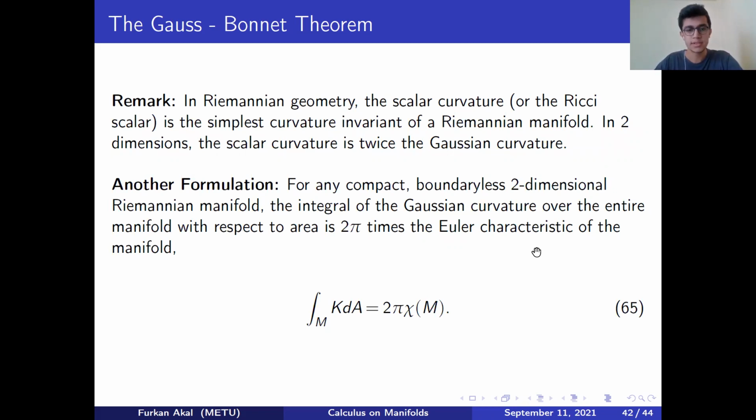As the easiest example, we can consider the sphere. Personally, the reason why I love this theorem is that while the left-hand side of the equation is geometry, the right-hand side of the equation is topology. Here we have the curvature of a manifold, and here we have the Euler characteristic, which is a topological notion. So this theorem unifies a geometrical concept and a topological concept, which are my favorite fields of mathematics.